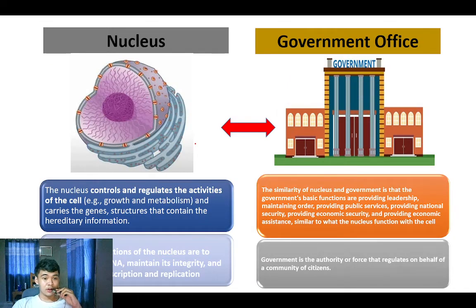Nucleus and government office. Nucleus is the control center and regulates the activity of the cell, while government office regulates and controls the people in the city. Both have information: nucleus has the hereditary information, while government office has the data information of the people in the city, and both of them have the authority.